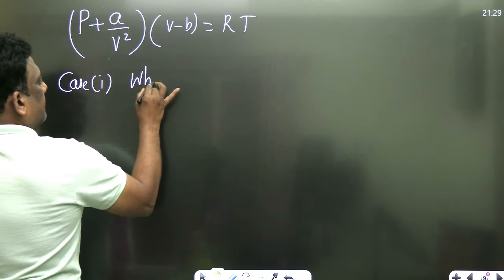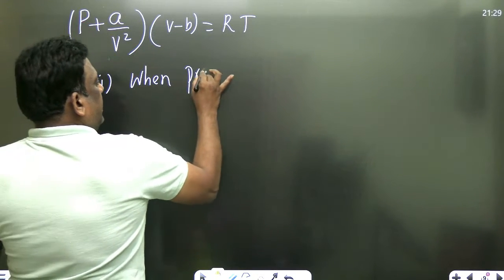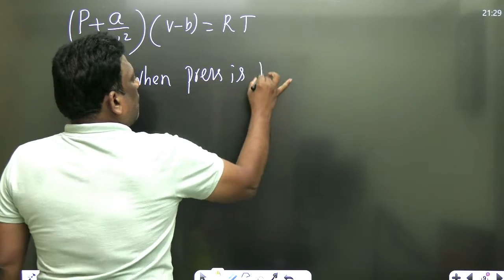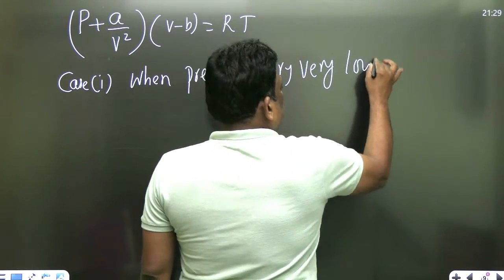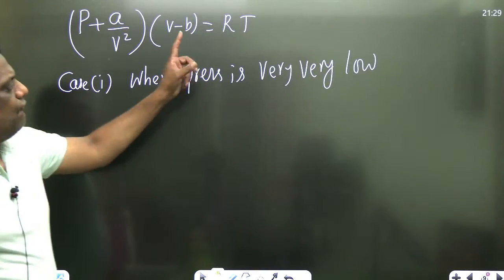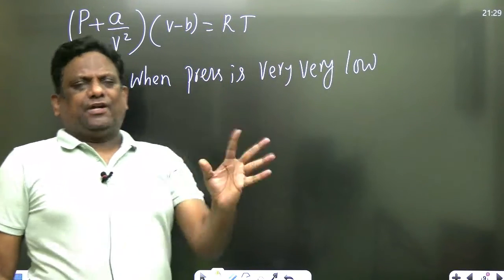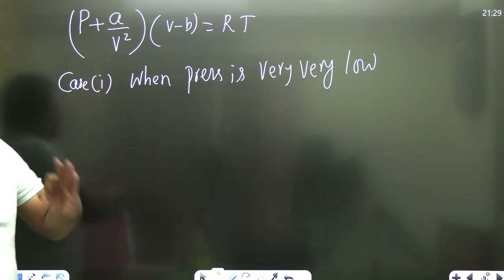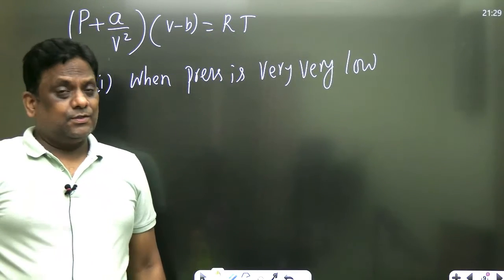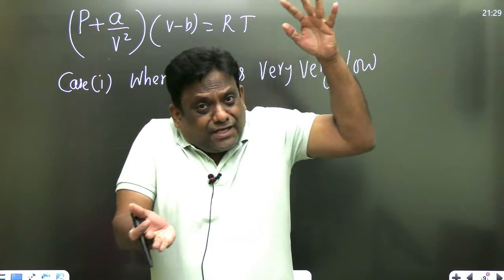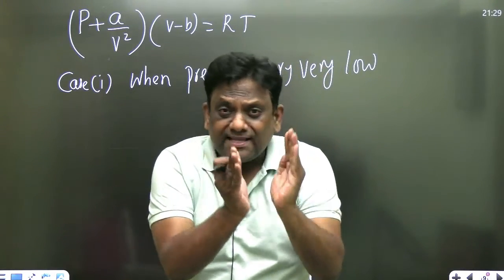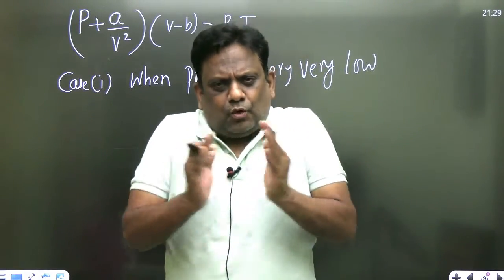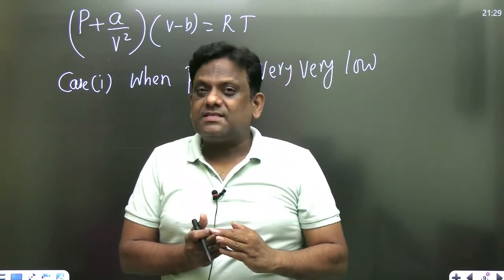When pressure is very, very low. Low का मतलब low pressure. देखो सर, जब pressure ज्यादा होता है, when the pressure is more, volume will be less.